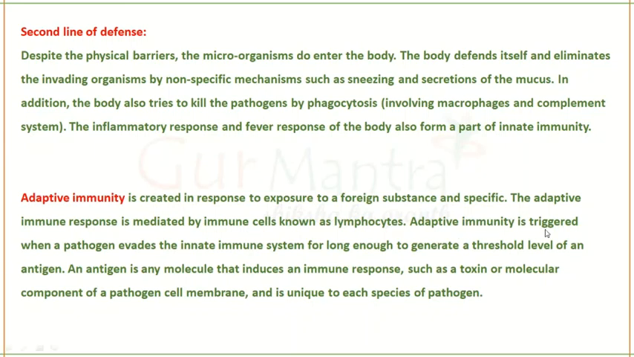Adaptive immunity is triggered when a pathogen evades the innate immune system. When a pathogen evades, it means it bypasses the innate immune system, enters our body, and stays present for a very long period of time. This triggers adaptive immunity. Pathogens that trigger adaptive immunity are called antigens, because antigens induce the immune response.